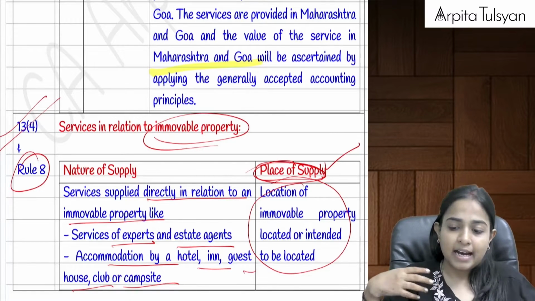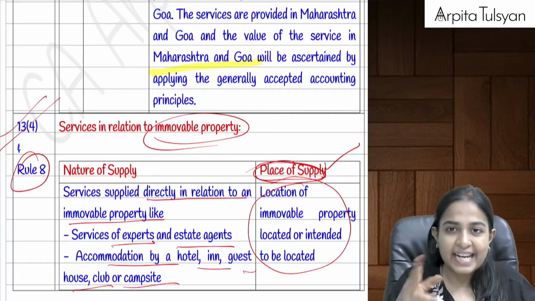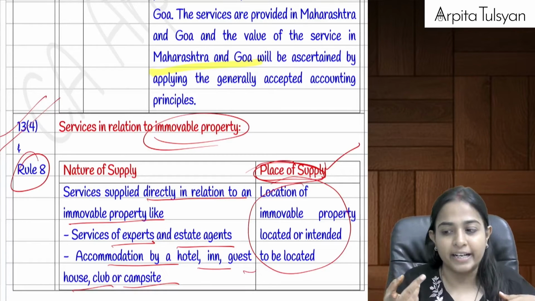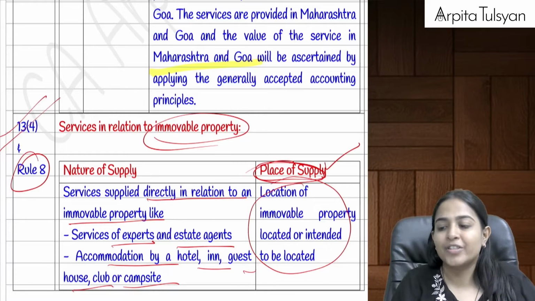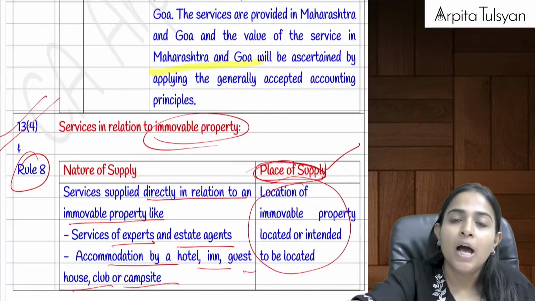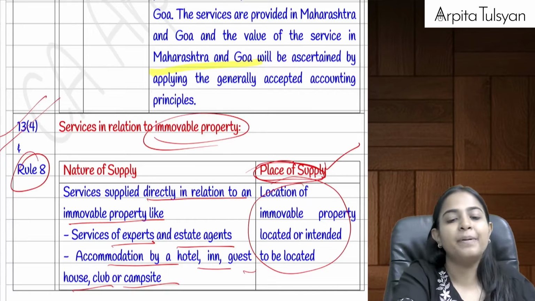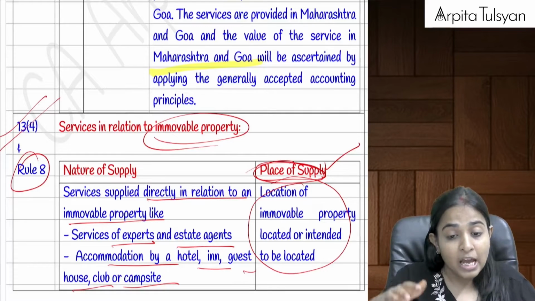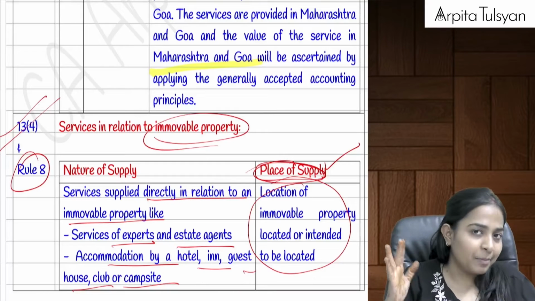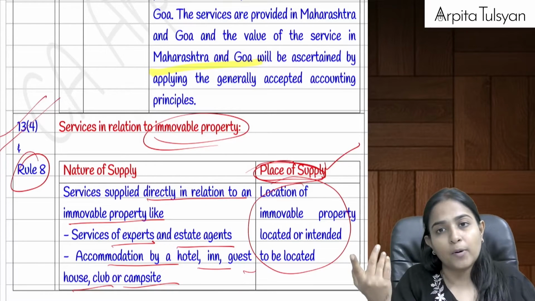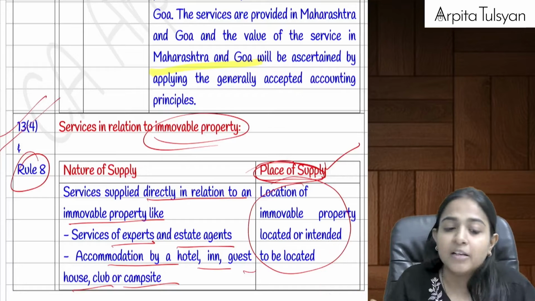In case either the supplier or recipient, any one of them is located outside India. Okay, if any one of them is located outside India and if there is any supply of service in relation to immovable property, then the place of supply will be the location of immovable property. Okay, if the location of immovable property is here in India, then India will be the place of supply. If the location of immovable property is outside India, then outside India will be the place of supply.